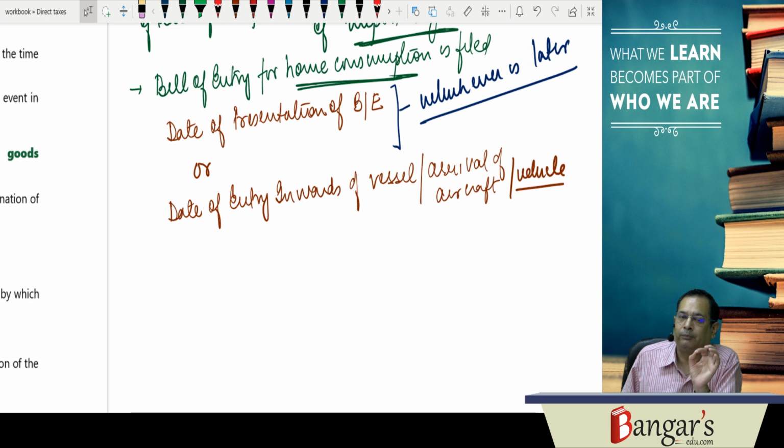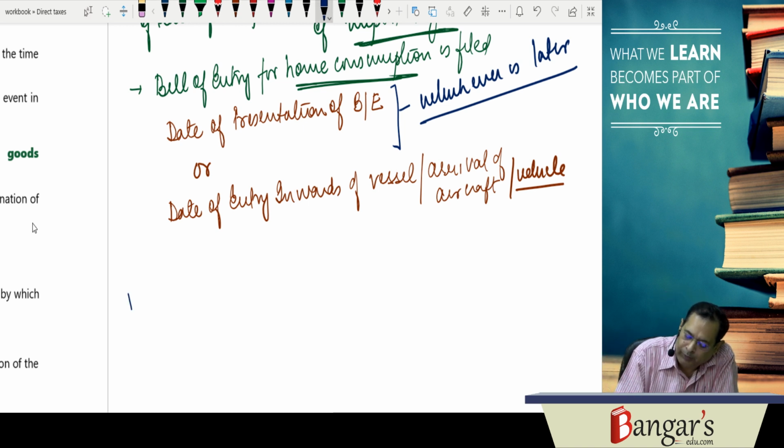So the rate of duty and tariff valuation in case of imported goods is the date when the bill of entry for home consumption has been filed, or the date of entry inwards of the vessel or arrival of the aircraft or vehicle, whichever is later.